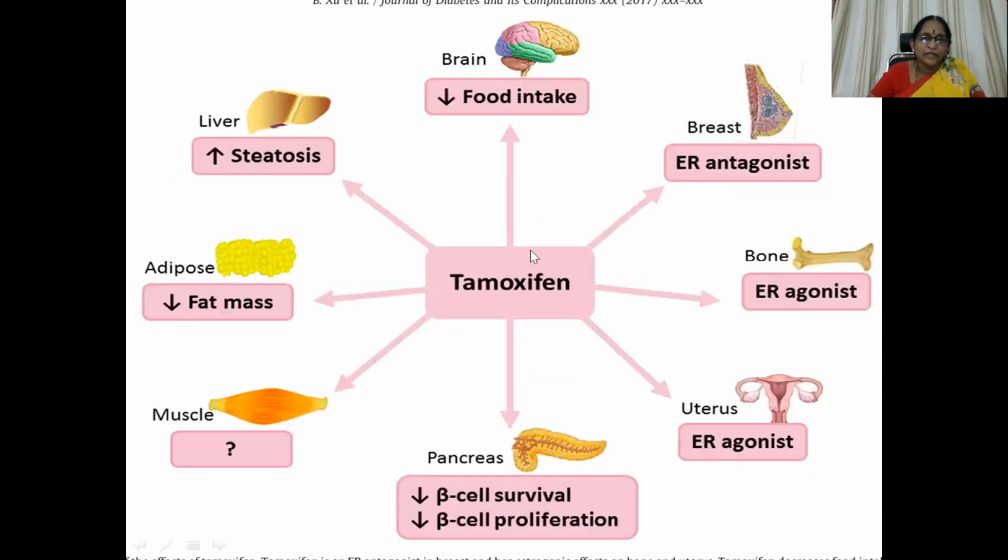Then tamoxifen, other actions are: estrogen receptor antagonist at breast, agonist at bone and uterus, estrogen receptor agonist again, and decreased beta cell survival and beta cell proliferation in case of pancreas, and decreased fat mass in case of adipose tissue, and then in liver, decreased steatosis and decreased food intake.